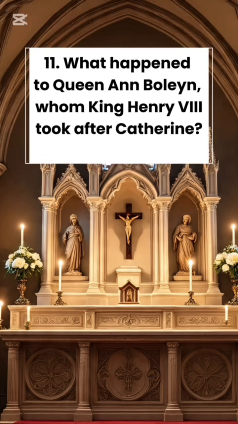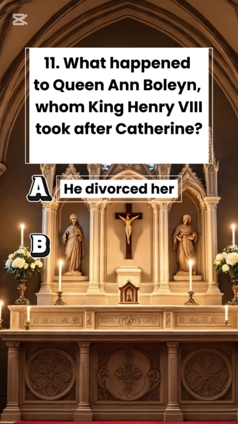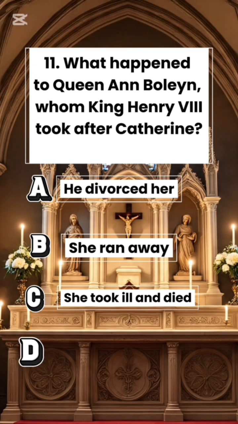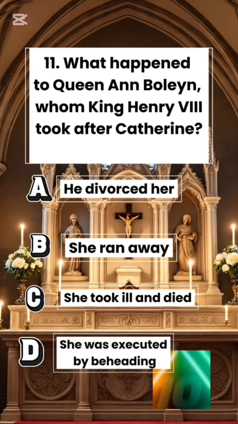11. What happened to Queen Anne Boleyn, whom King Henry VIII took after Catherine? A. He divorced her. B. She ran away. C. She took ill and died. D. She was executed by beheading.